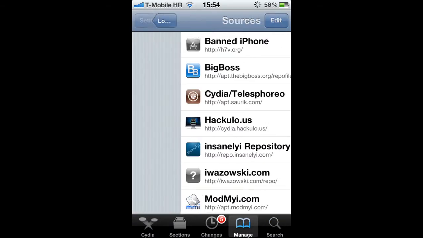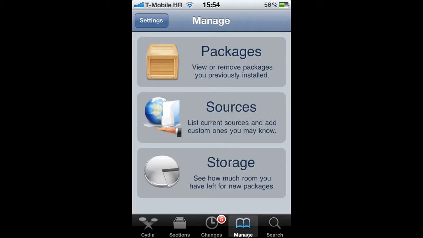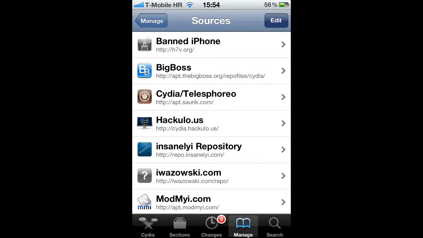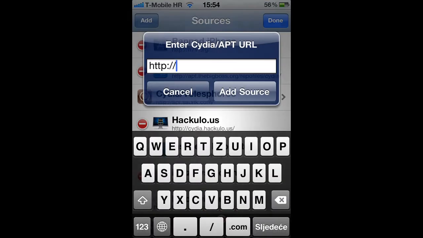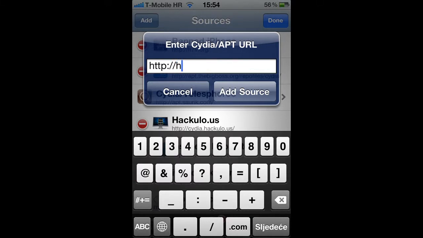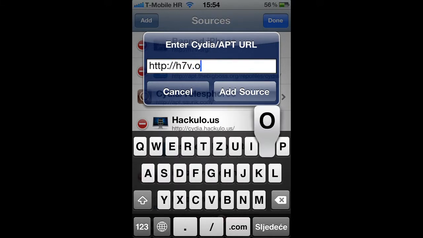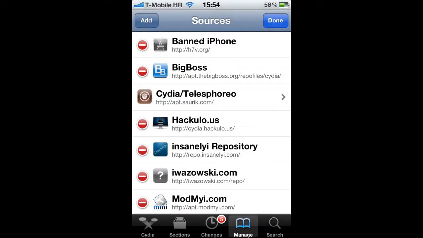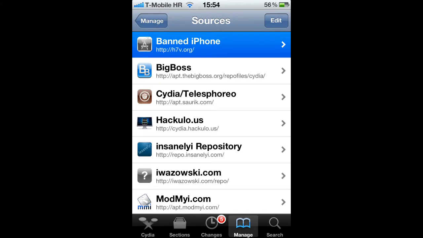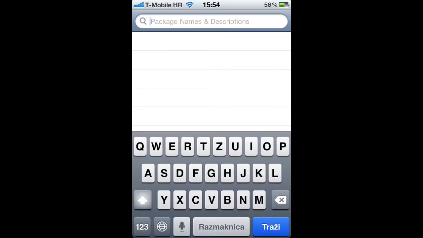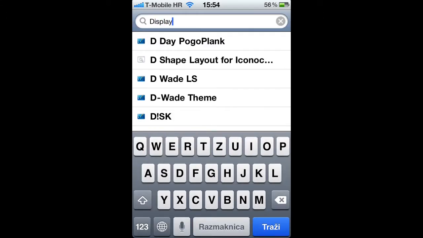Then go to Manage, Sources, Edit, and then add the first source, let's say h7v.org, and add source. Then we'll hit Done and that's the first one right here. We can hit search and type in